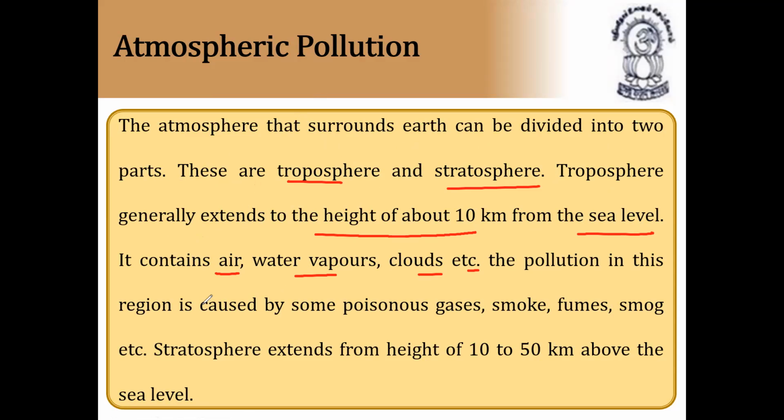Pollution in this region is caused by poisonous gases, smoke, fumes, smog, etc. The stratosphere extends from a height of 10 to 50 kilometers above the sea level. So if the stratosphere is getting polluted, automatically that pollution will go to the troposphere also. That's why it is very important to maintain air without pollution.